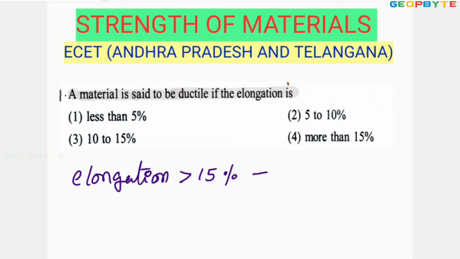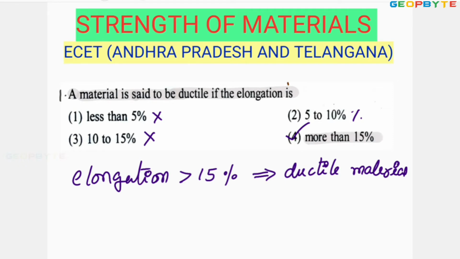Such kind of material is generally treated as a ductile material. Look at the options. Less than 5%, no. 5 to 10%, no. 10 to 15%, no. Option D, absolutely correct, more than 15%. I hope you got my point. Let us take one more problem.